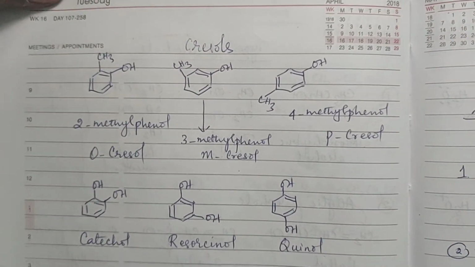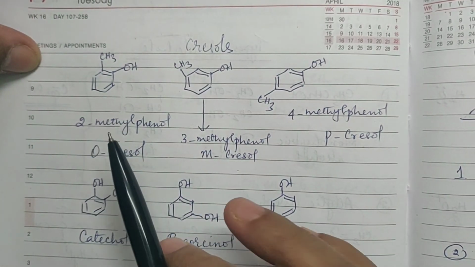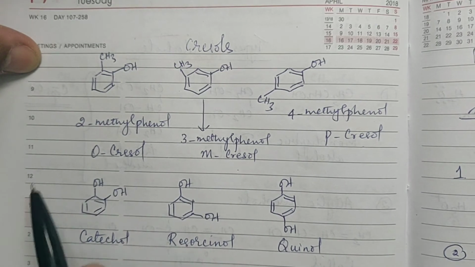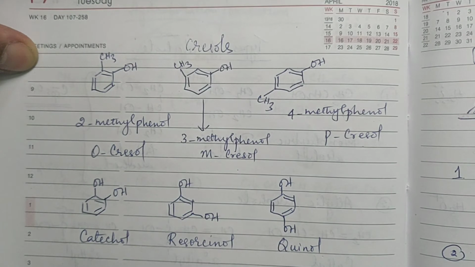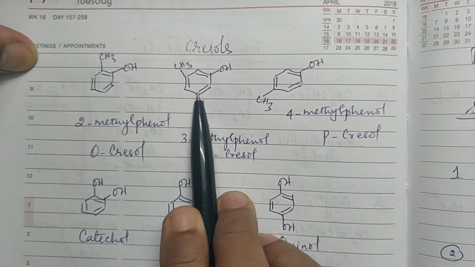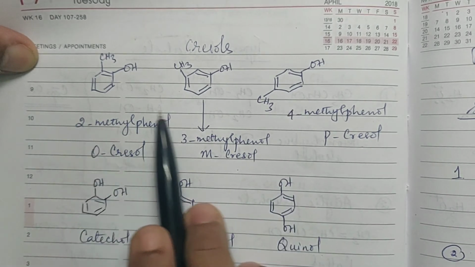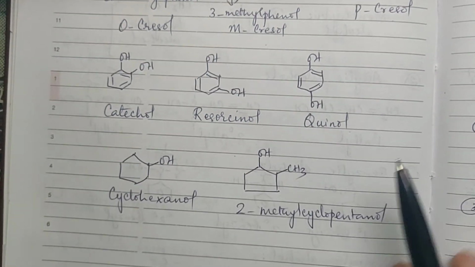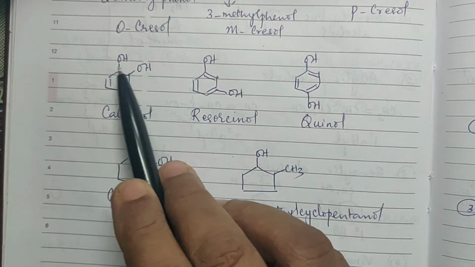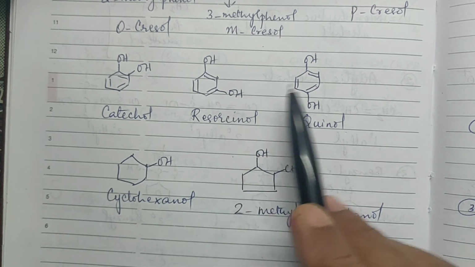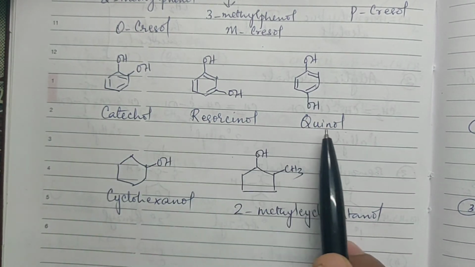And if you come to dihydroxy compounds and methyl substituted phenols, then methyl substituted phenols are called cresols. So you have orthocresol, metacresol and paracresol. These are called methyl phenols. Same way, these are dihydroxy compounds. You have 1,2-dihydroxybenzene, 1,3 and 1,4 dihydroxybenzene. These are the names: catechol, resorcinol, quinol.